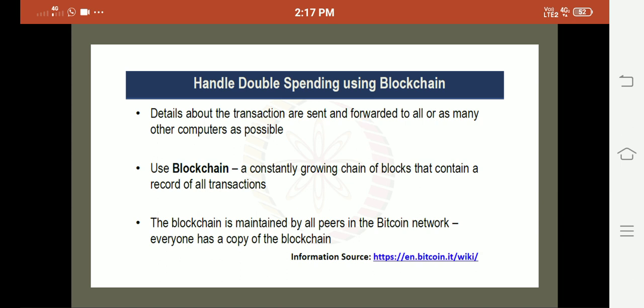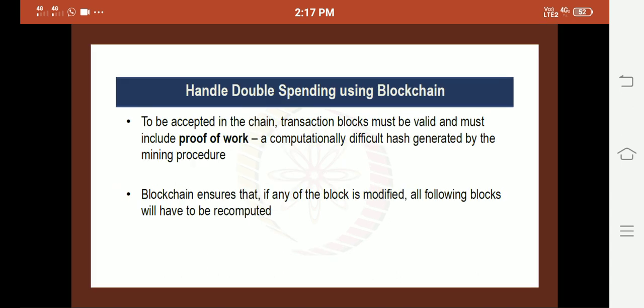in the blockchain network. So here blockchain is a constantly growing chain of blocks that contain a record of all transactions. The blockchain is maintained by all the nodes in the network. Everyone will be having a copy of the blockchain. For a transaction to be accepted in the chain, the transaction block must be valid and must include some proof of work. It is a computationally difficult hash generated by the mining procedure, that is, the miner has to solve the cryptographic puzzle, then you can add the proof of work.